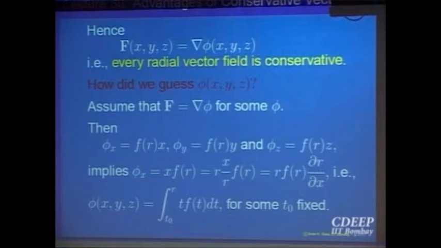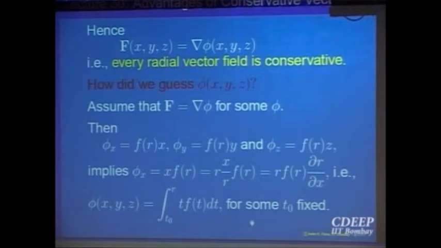And now let us check. Don't leave your answer like this, that this phi is the required one. You are only making a guess because you assume your F is conservative. If it is conservative, these equations will be true, and hence my guess is this. If you leave up to here, probably no mark will be given because it is just guesswork. You have not substantiated your guesswork with a claim. Now with this, verify those three equations are actually satisfied. Once you made a guess, check back. Yes, its gradient is equal to the required one. That is a complete solution.